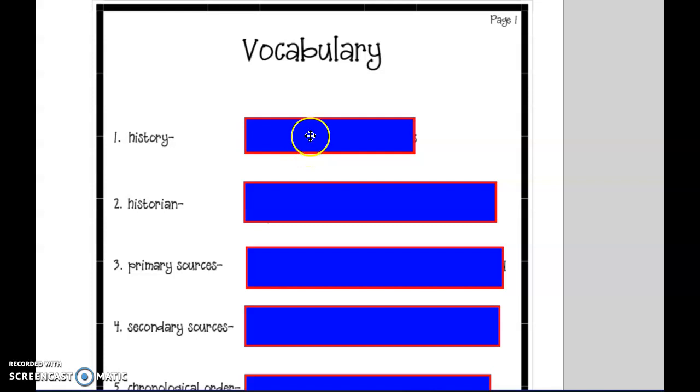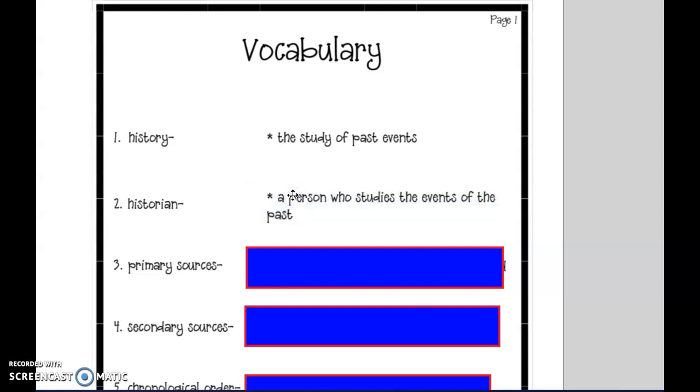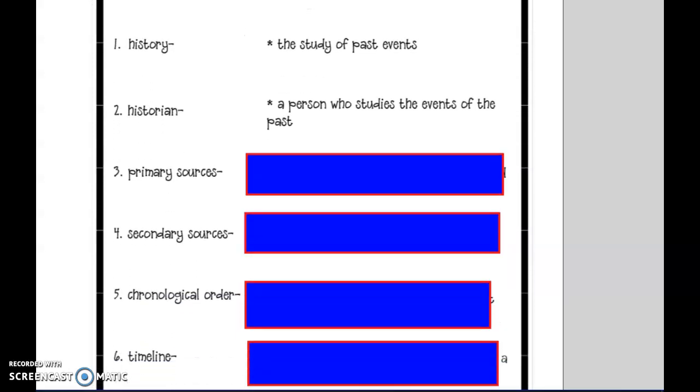So our first word is going to be history. History, of course, is the study of past events. This word goes right along with our word historian. That is a person who studies these events. And you are an historian as we're learning about these different historical events.